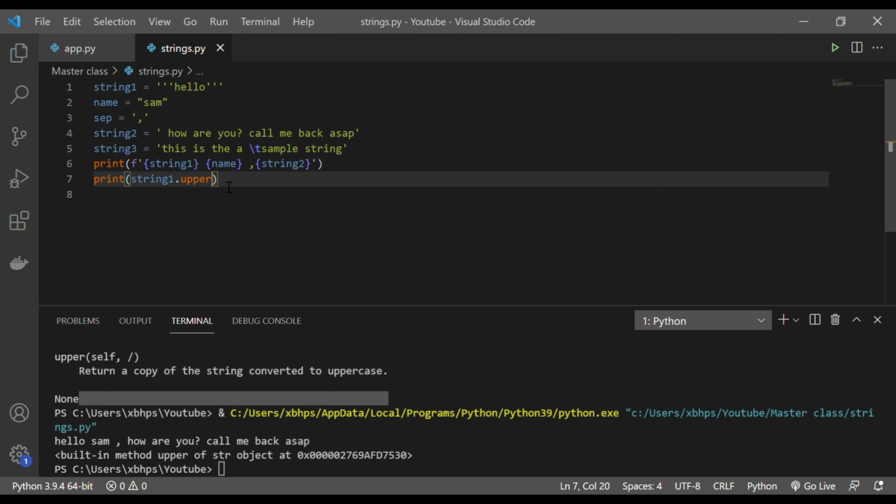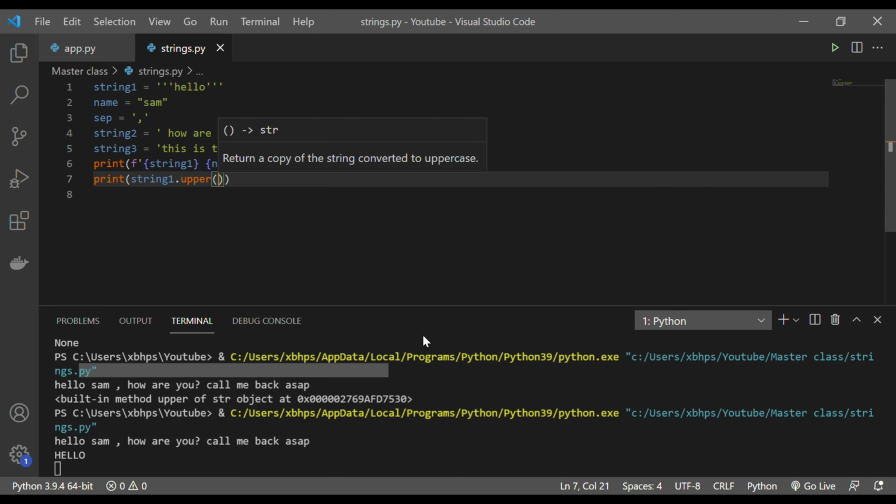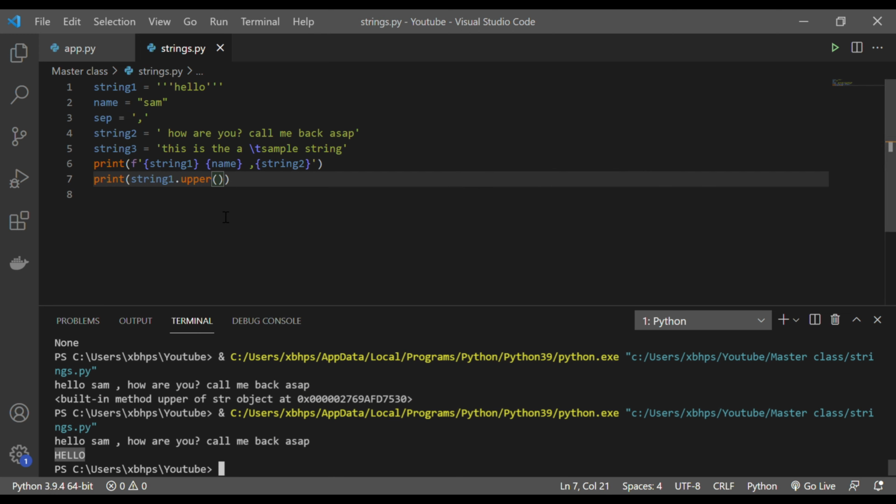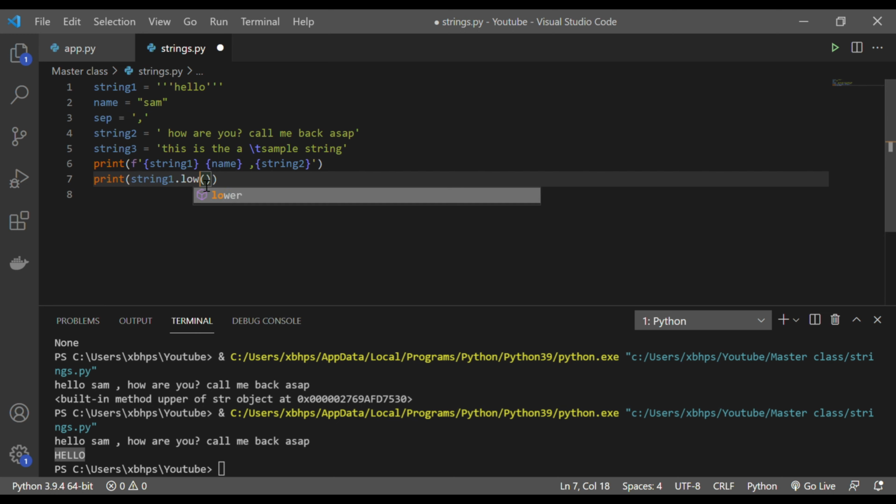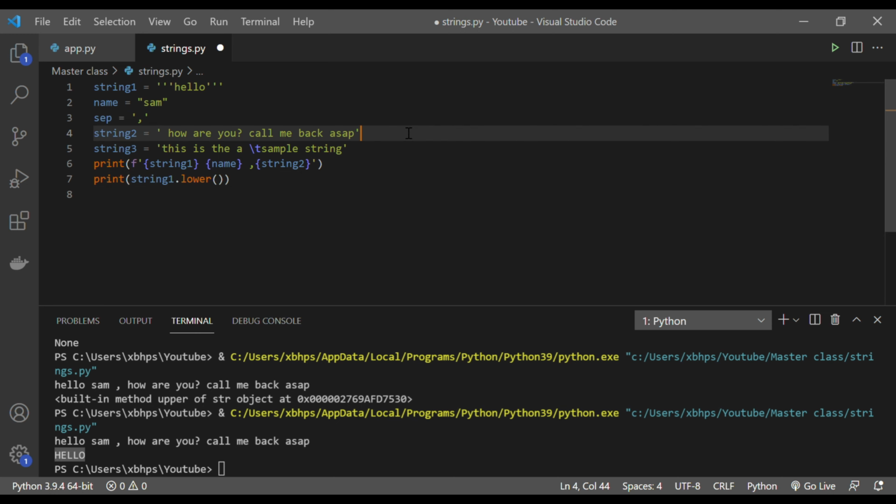oh sorry, this is a method. Okay, now you see the hello I passed here, right? So this is giving me uppercase. Okay, and if I do lower, it will give me lowercase. So all these functions are available.